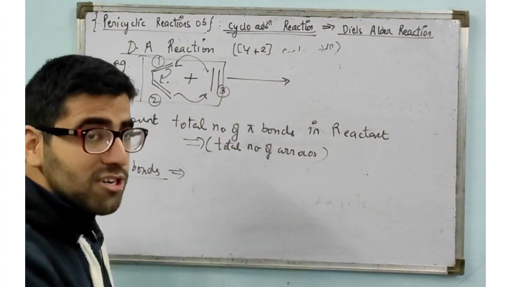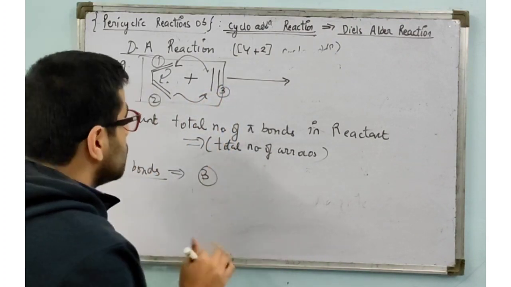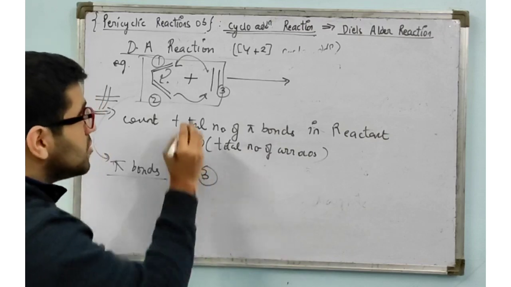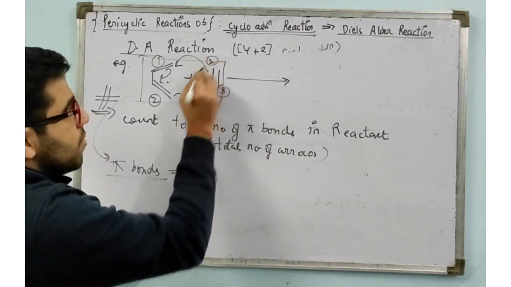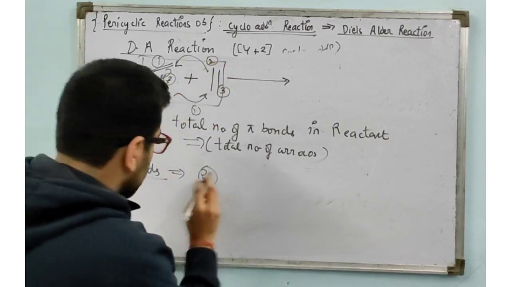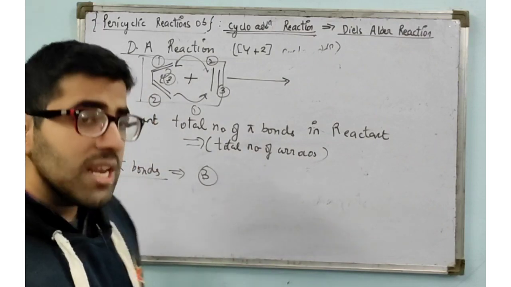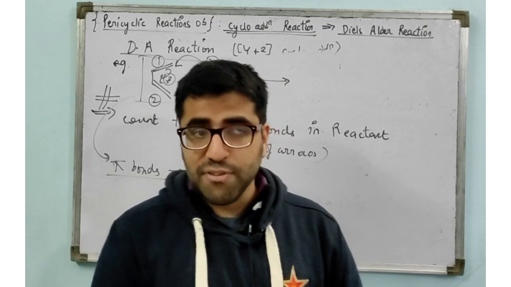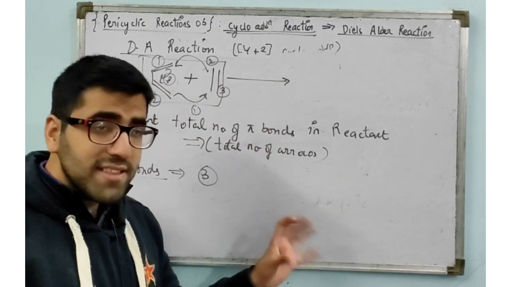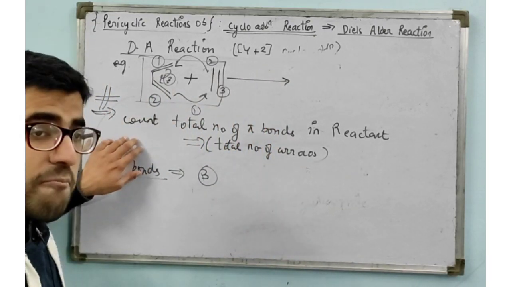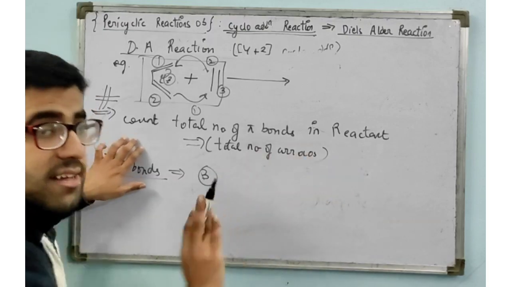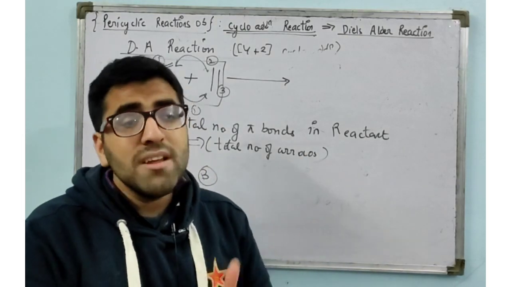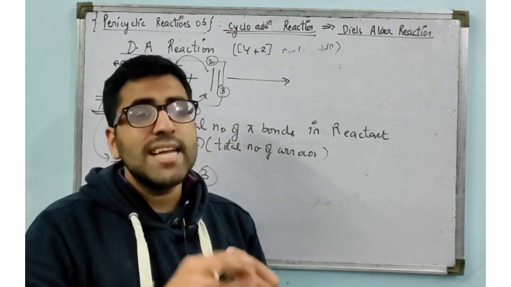Total number of pi bonds is 3. Now count the number of arrows: 1, 2 and 3. So whether you count the total number of pi bonds or the total number of arrows, it doesn't make any difference. For this trick, you have to count the total number of pi bonds in the reactant side, counting both diene and dienophile.